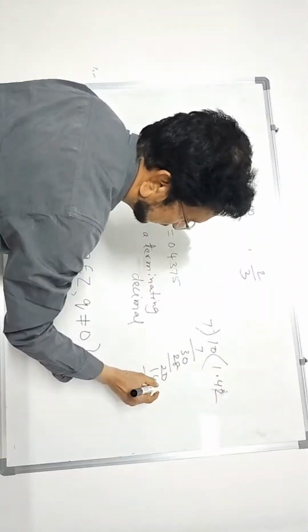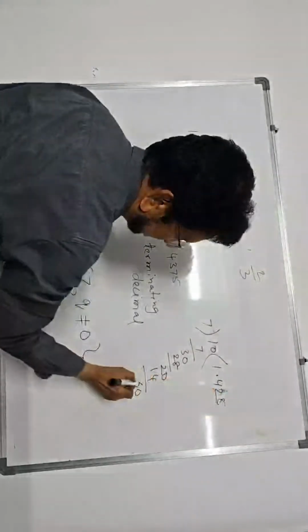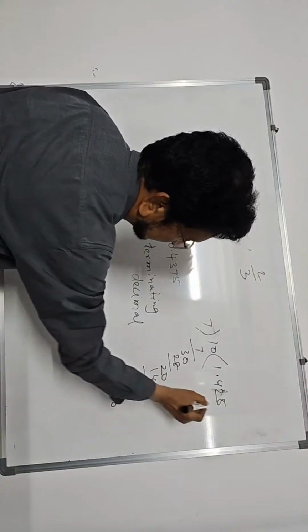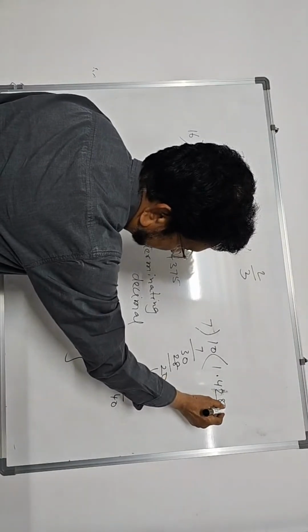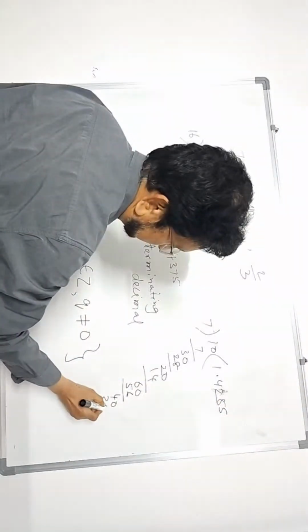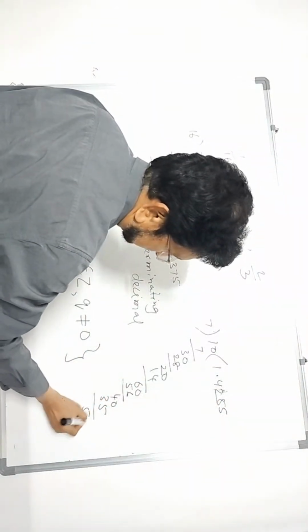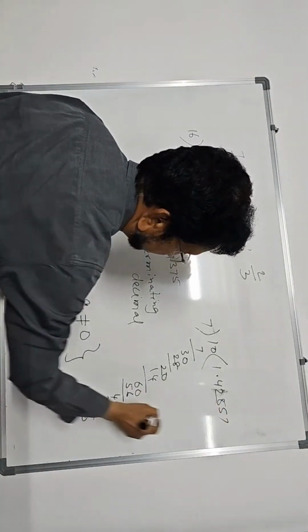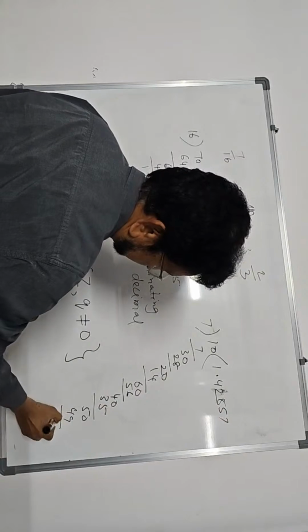Put 0. 7 eights are 56. 4 remainder, 0. 7 fives are 35. 7 sevens are 49.